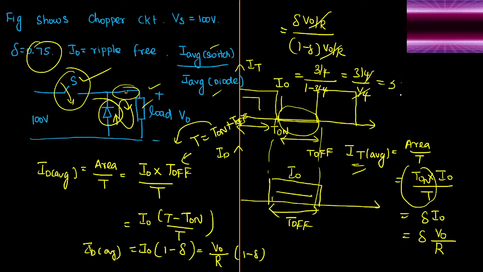It will be 3. So what is the conclusion here? For this circuit, the average value of the switch current is equal to 3 times the average value of the diode current. That is the answer. So the correct answer is 3. I hope you guys understood this question. It's really a beautiful question, right? I hope you enjoyed it.